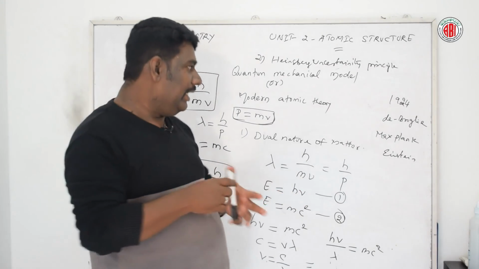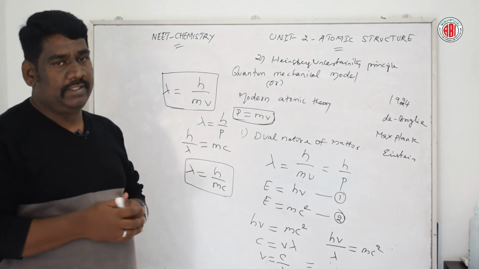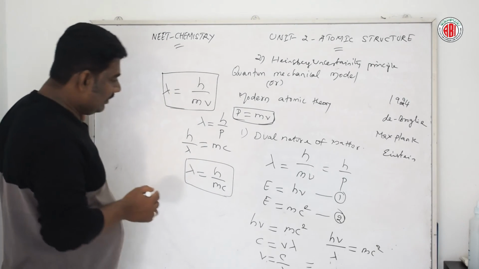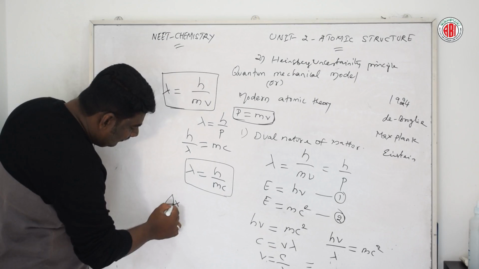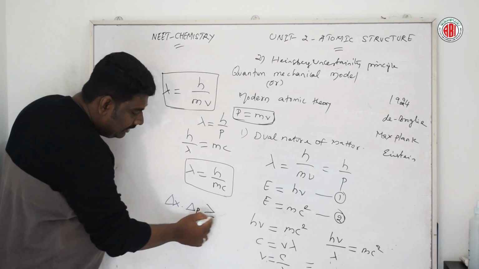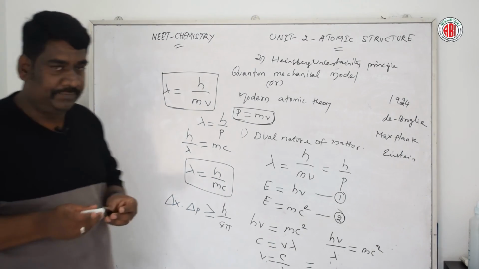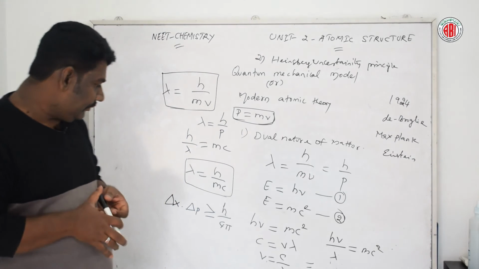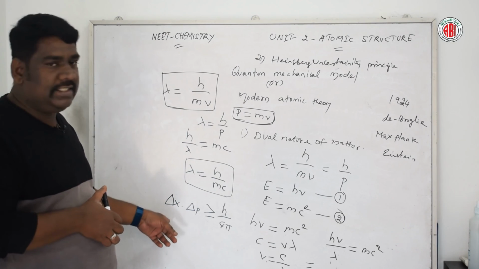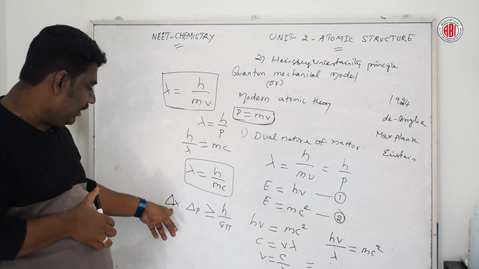And mathematically, the Heisenberg uncertainty principle gives one derivation, that is delta x times delta p is greater than or equal to h by 4 pi. Here delta x is nothing but the uncertainty in the position of the particle.